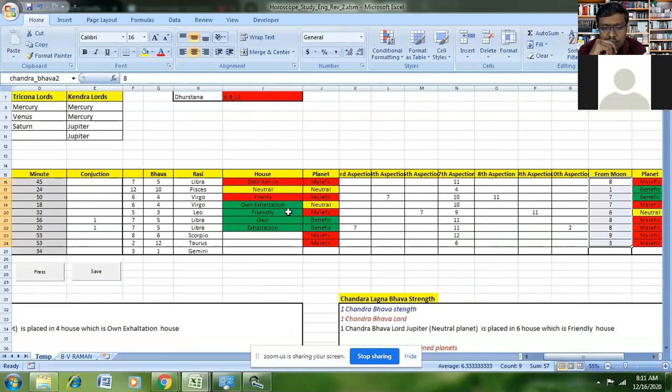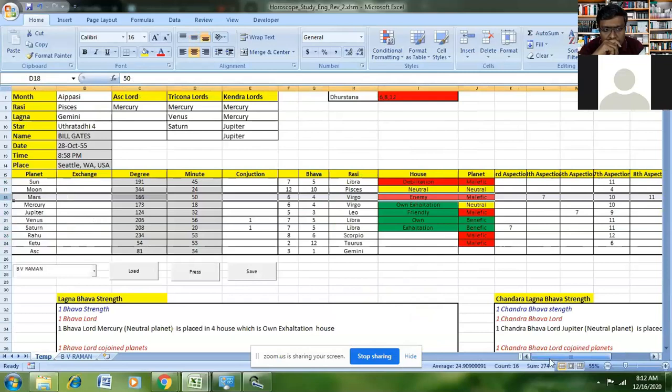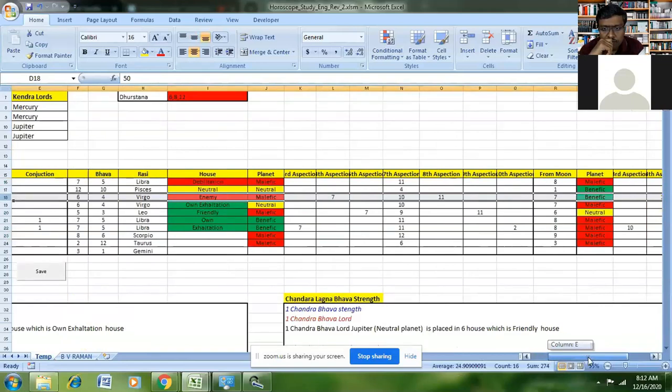So basically you don't have to worry too much about the table shown here. This is only for display purpose. The aspection is already described in detail in the description section. But for knowledge purpose, I am sharing one particular planet's aspection. So for example, Mars. Mars has 3 aspections, which are the 4th, the 7th, and the 8th.